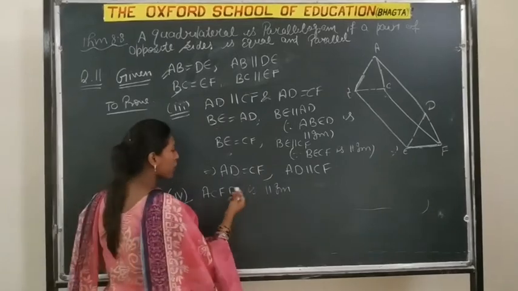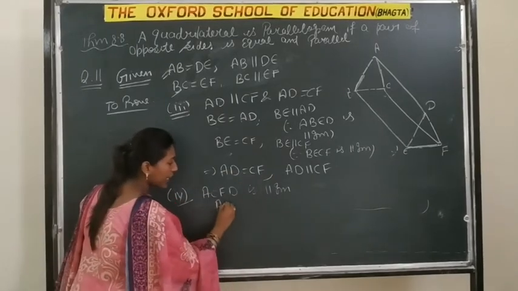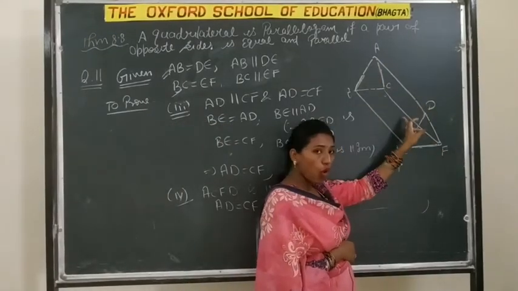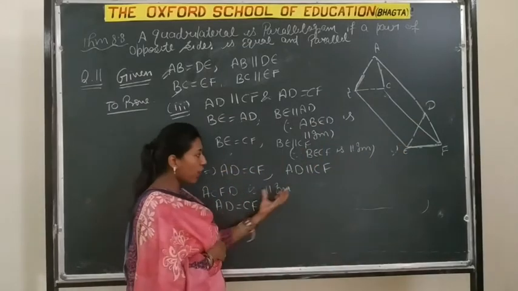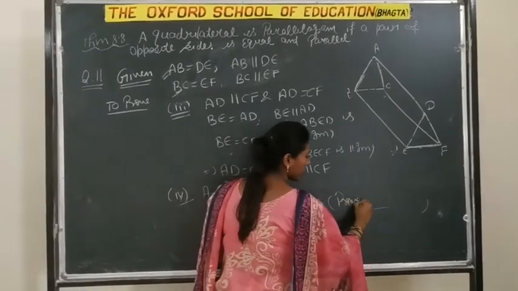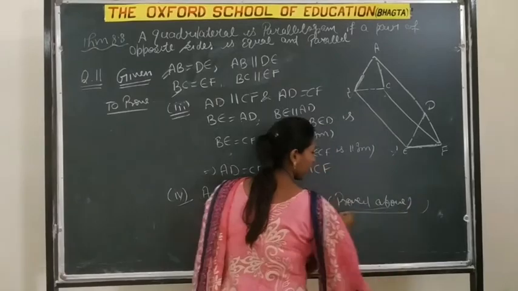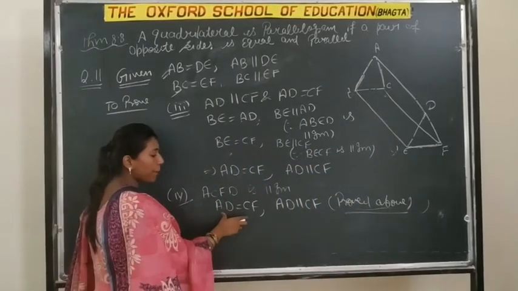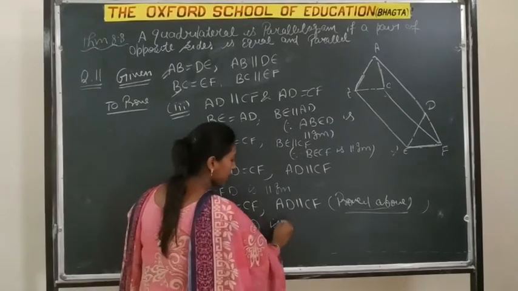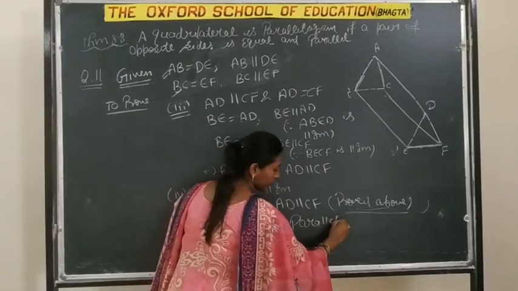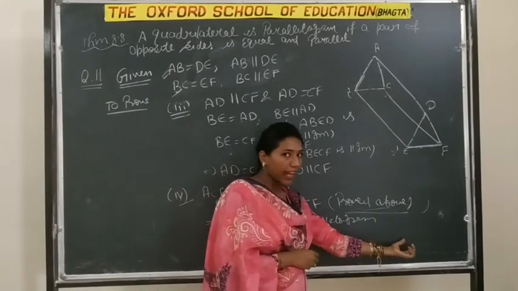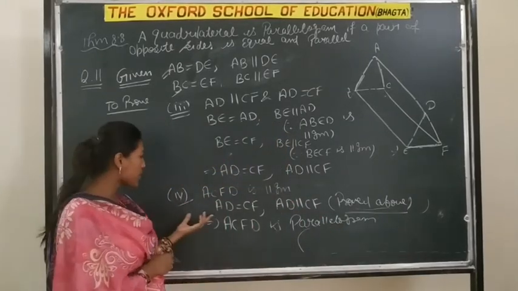Observe carefully that we proved already in the third part that AD is equal to CF, which are opposite sides, equal and also parallel. Proved above. So if one pair of opposite sides is equal and parallel, then the quadrilateral becomes a parallelogram. So ACFD is a parallelogram. Write the reason here: one pair of opposite sides is equal and parallel, so the quadrilateral becomes a parallelogram. Hence proved the fourth part.